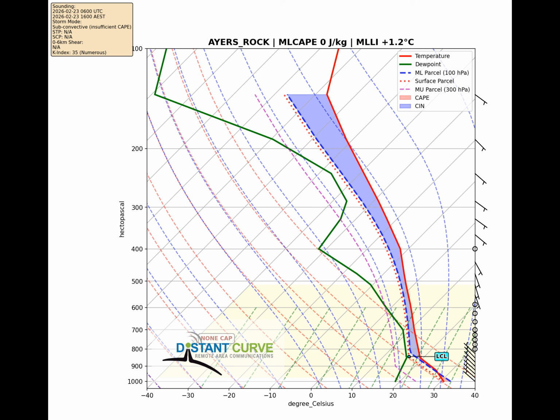The severe hail parameter is also 0, and ship index is 0. The lapse rate between 700 and 500 millibars is forecast at 49.9 degrees Celsius per kilometer. Storm mode is again subconvective due to insufficient CAPE for thunderstorm organization. Across both morning and afternoon tomorrow, we are seeing a pattern of very suppressed convective potential.